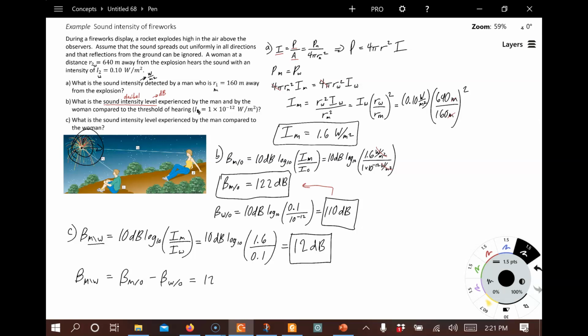Of course, that's 122 dB minus for the woman 110 dB, which is also 12 dB. So there's a couple ways to do this.